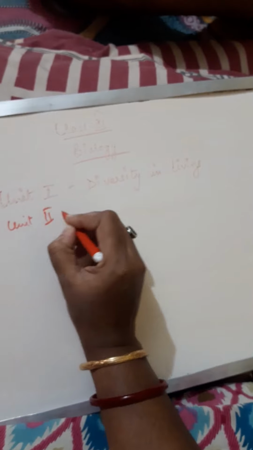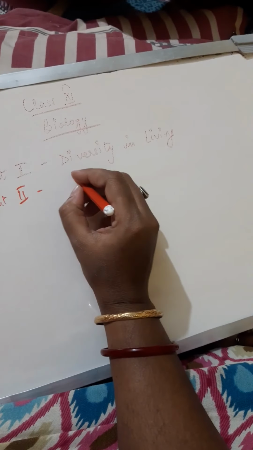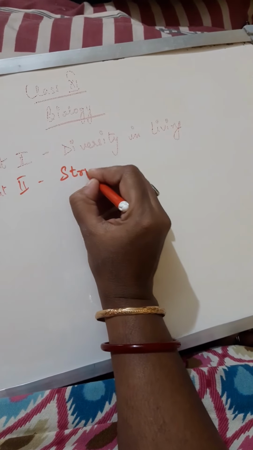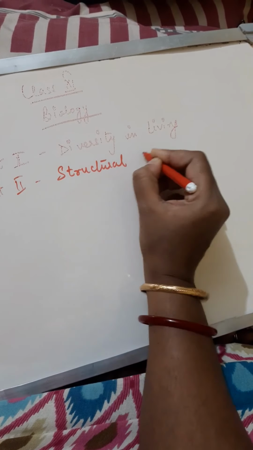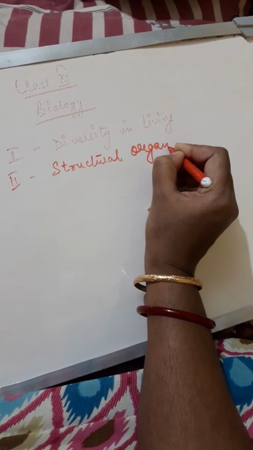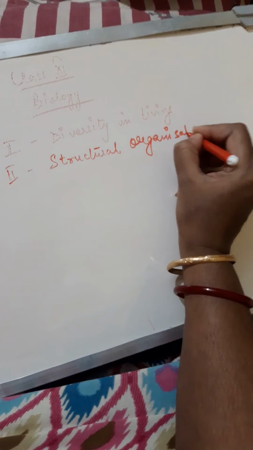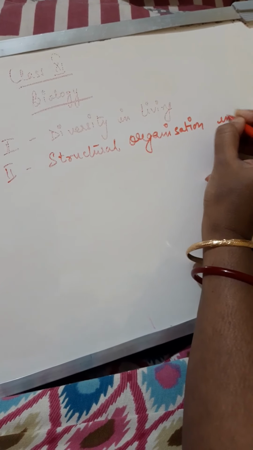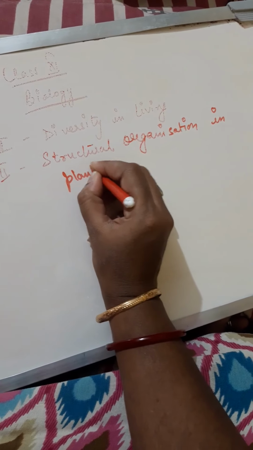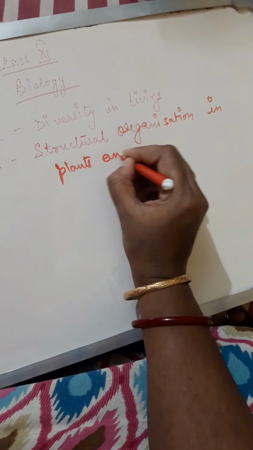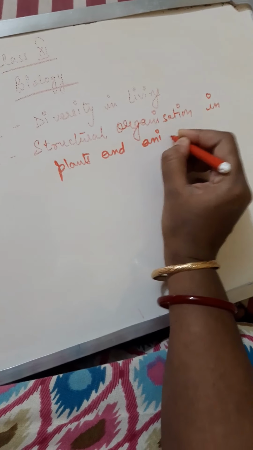Then we have unit 2, which is structural organization in plants and animals, right? In this we have 3 chapters.